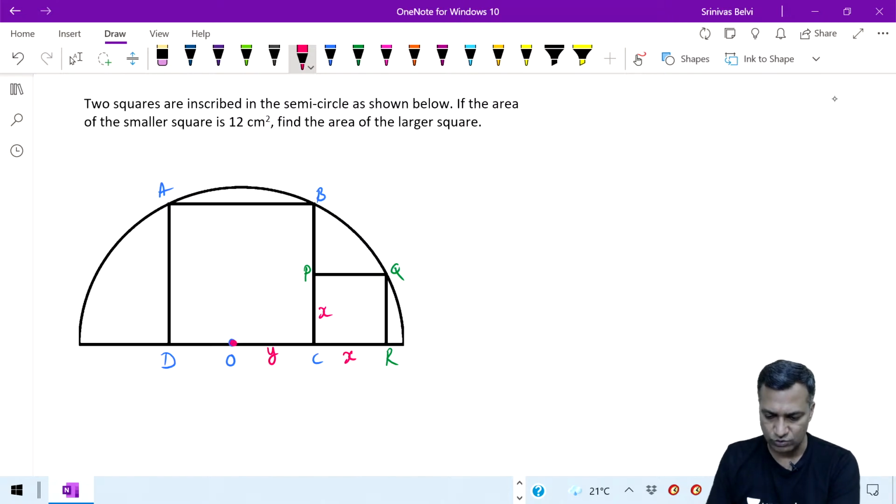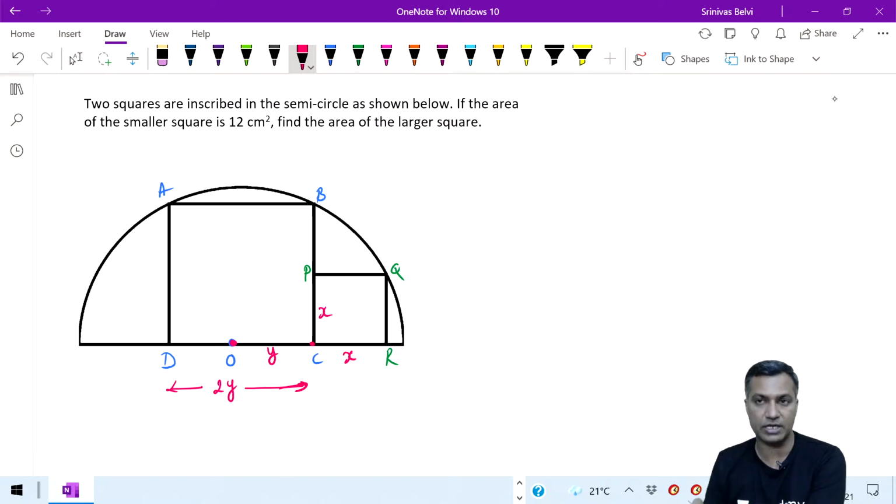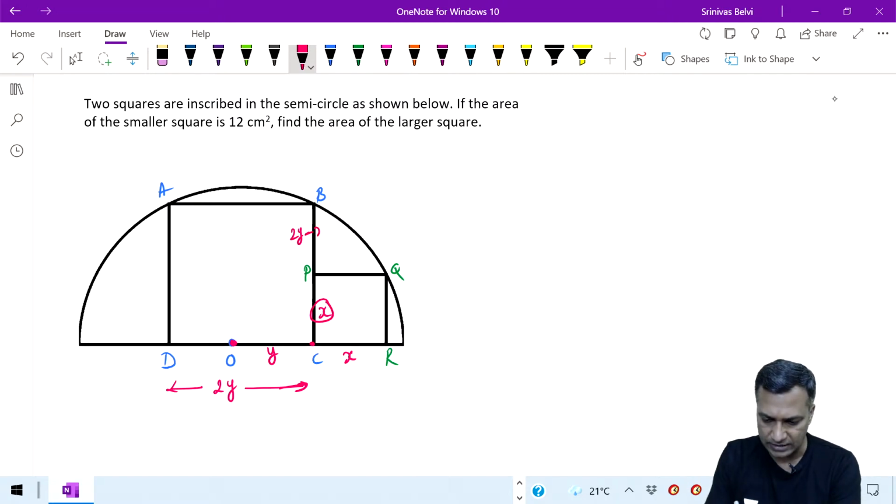This particular portion is Y units, from O to C is Y units. In the sense, the complete dimension is 2Y units. If we want to understand the complete length of this bigger square, it is going to be 2Y units. Out of this, if this is X here, I can write this as 2Y minus X. If I just want to know B to P, I can write it in that fashion. Fair enough. That's one way.